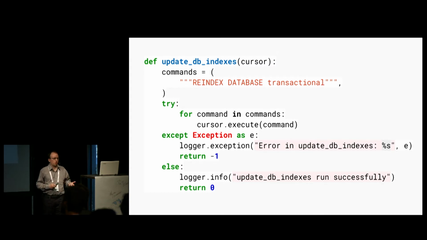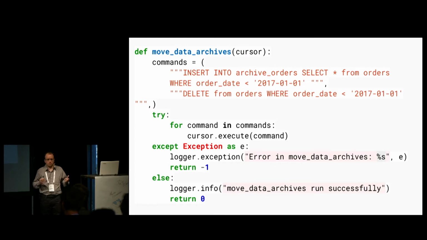But now I have another requirement, which is I need to move some records from a table to an archive table in order to move historical data. And I say, okay, I can do the same with 2 commands of SQL statements. One is going to insert the archive data, and then I'm going to delete the affected rows from the main table. But then the rest of the logic follows the same pattern, and it's actually the same code as before. We can see that, again, it's executing every command in sequence.